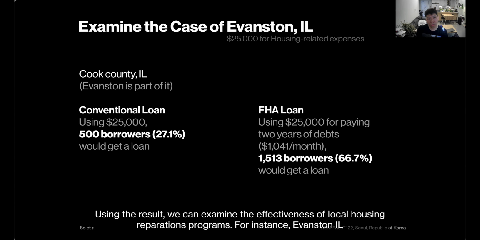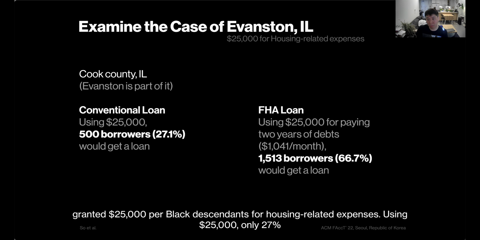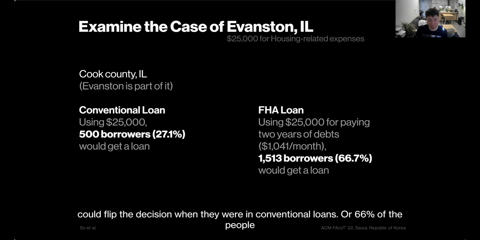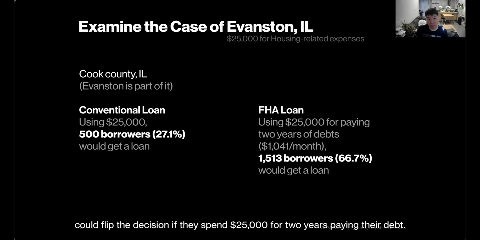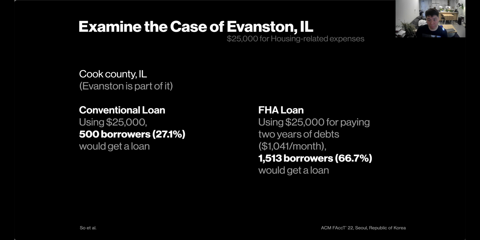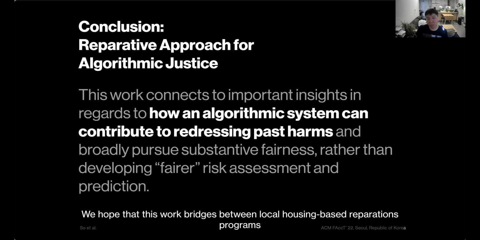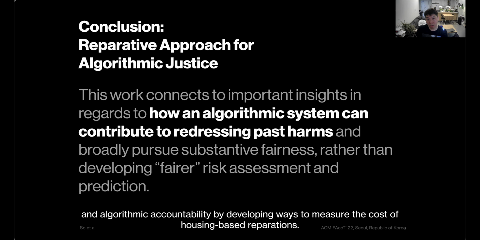So using the result, we can examine the effectiveness of local housing reparations programs. For instance, Evanston, Illinois granted $25,000 per Black descendant for housing-related expenses. Using $25,000, only 27% could flip the decision when they were in conventional loans, or 66% of the people could flip the decision if they spent $25,000 per 2 years paying their debt. We hope that this work bridges local housing-based reparation programs and algorithmic accountability by developing ways to measure the cost of housing-based reparations. Thank you.